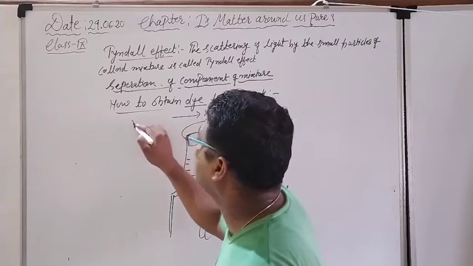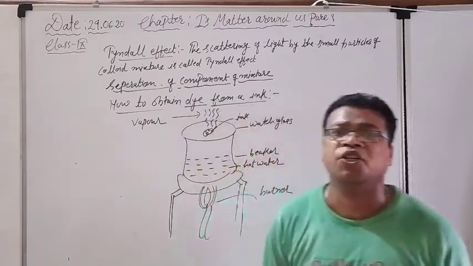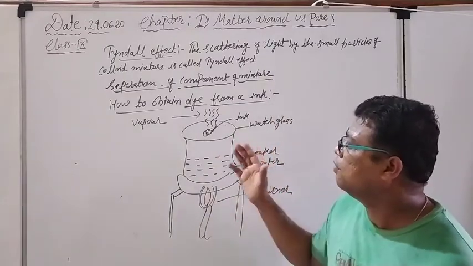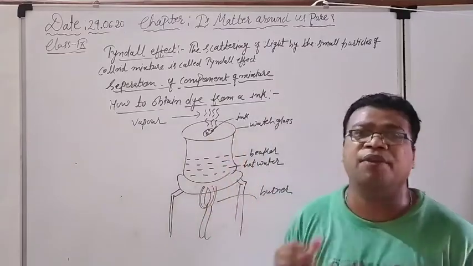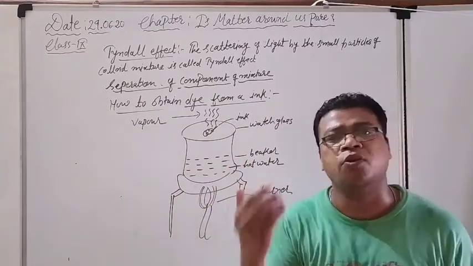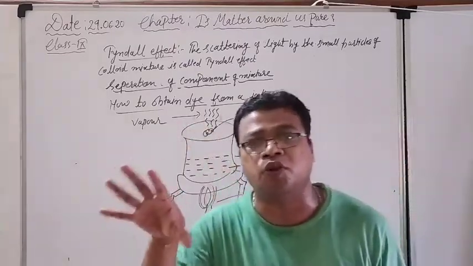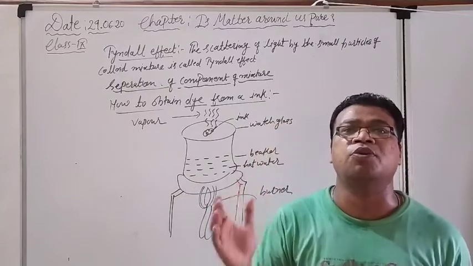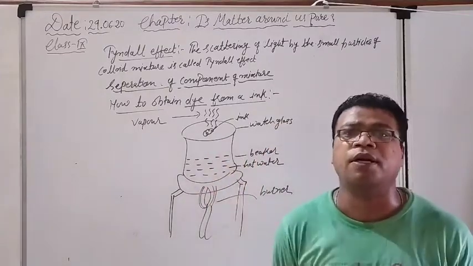So in this way you can see this is the vapor. Whenever vapor starts forming in the ink, we have to observe everything while evaporation is going on from the ink. Actually our main concentration should be focused on the ink only. We want the evaporation process of ink, and we are doing it with the help of the water.